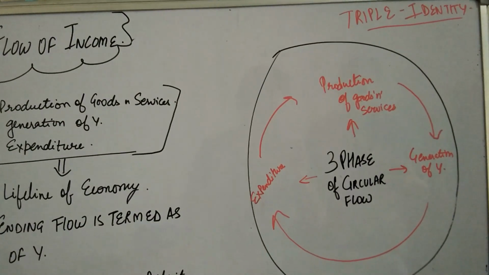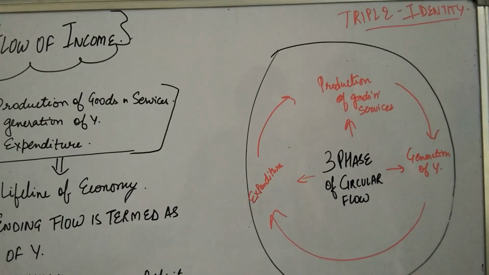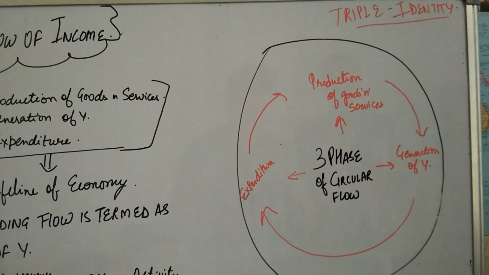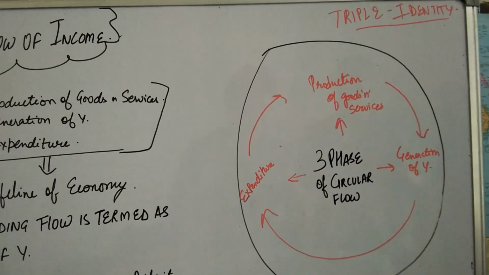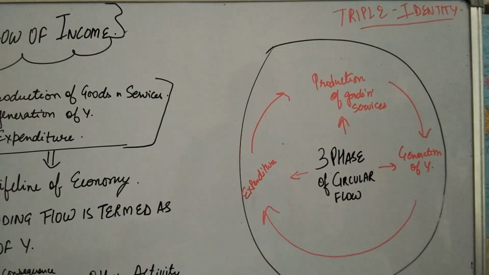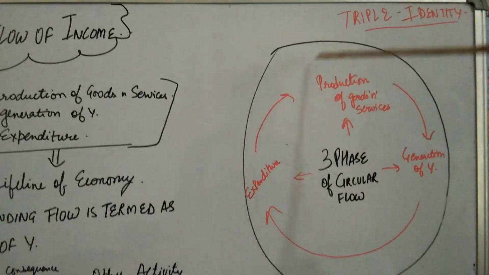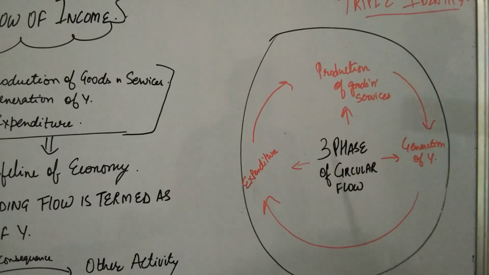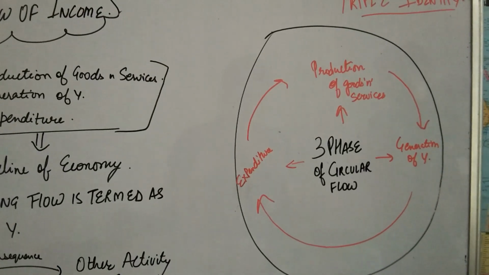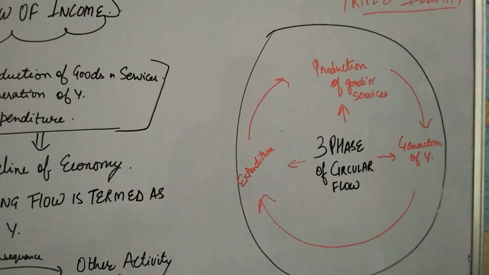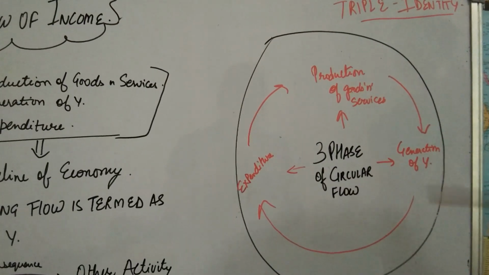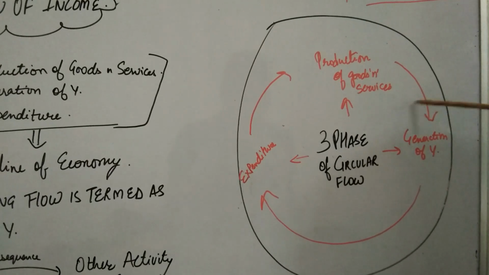Coming to the graphical representation of the circular flow of income, we have divided it into three phases of circular flow. This is also known as the triple identity, because three factors, three activities, are included here. When the production of goods and services happens, the producer sector produces various goods and services, which leads to the generation of income. Of whose income? The producer sector's. How is the income generated? By selling all the goods and services to the consumer sector.